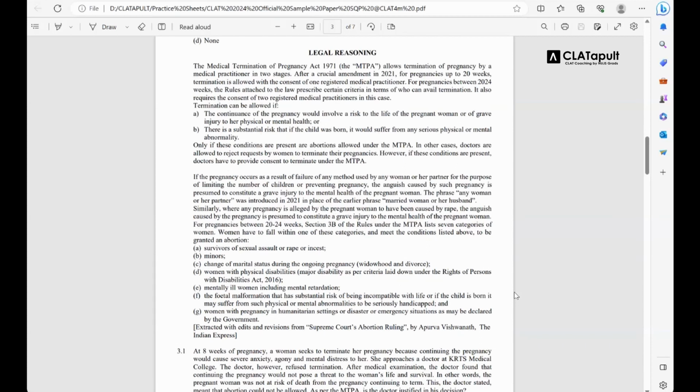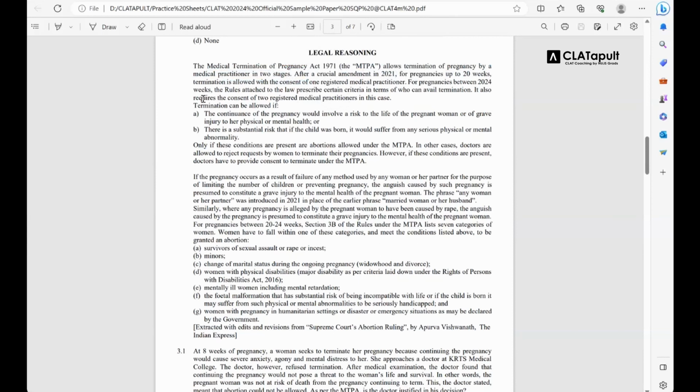If you start reading the first line itself, you'll see MTP Act 1971, and most probably it's about the amendment, yes, allows termination of pregnancy by a medical practitioner in 2 stages. What is given first? After a crucial amendment in 2021, for pregnancies up to 20 weeks, and then for pregnancy between 20 to 24 weeks. So there's just a lot of legal information.